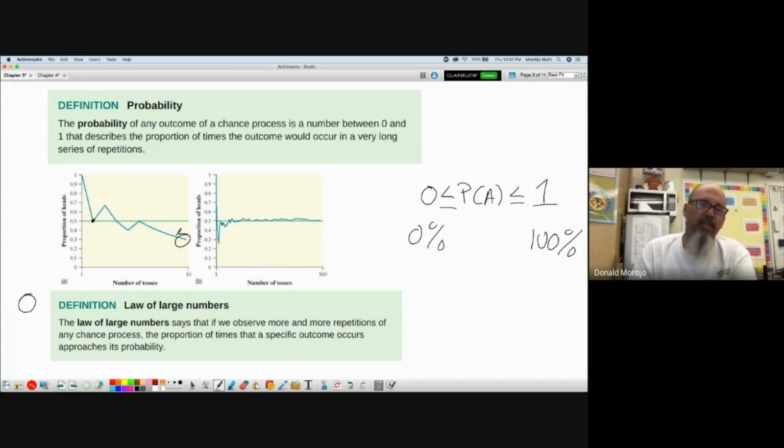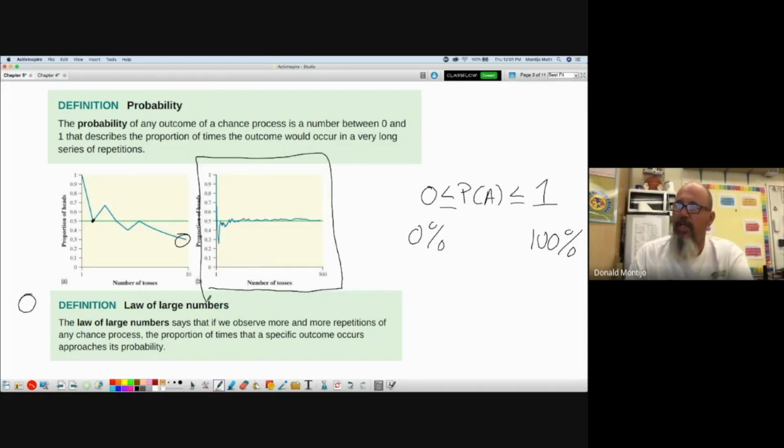But as the number of flips increases and we start to get more and more, the second graph here is showing us somebody who flipped a coin 500 times. And you can see at the beginning, the variability was quite high. We were all over the place. But as the number of flips increases, the proportion of heads starts to get closer and closer and closer to the true population's proportion of 0.5.